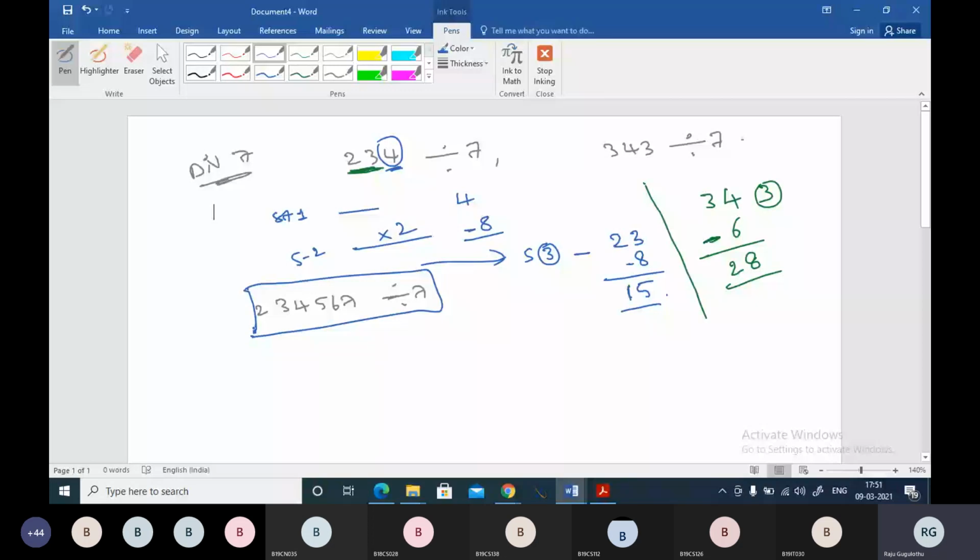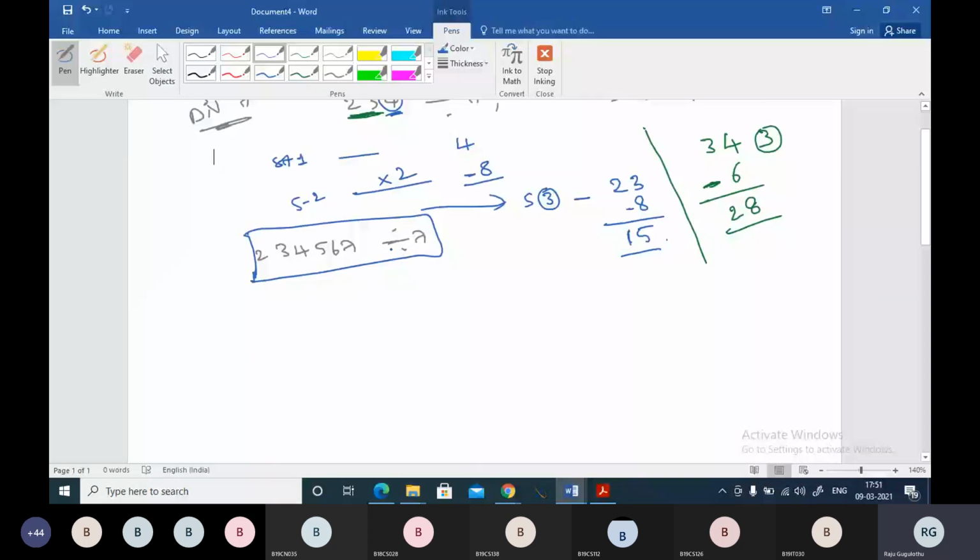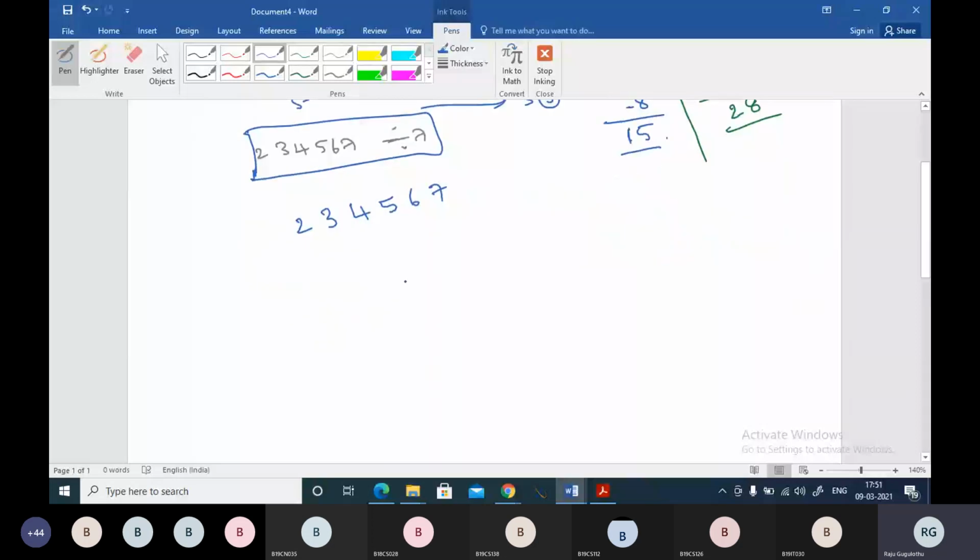So here you can see 2, 3, 4, 5, 6, 7. And if you want to say whether it is divisible, again you can apply the above method. But if you observe, the number is very big. If you take the unit digit 7, double it and subtract, then how many steps will be there? You have to keep repeating these steps until you confirm whether the given number is divisible or not. In that case, we have one more method.